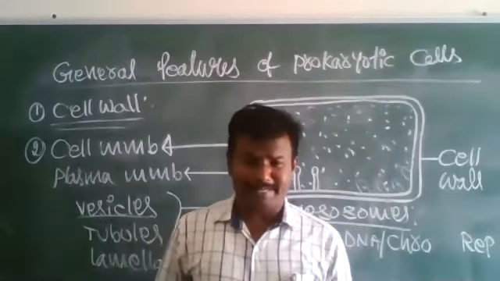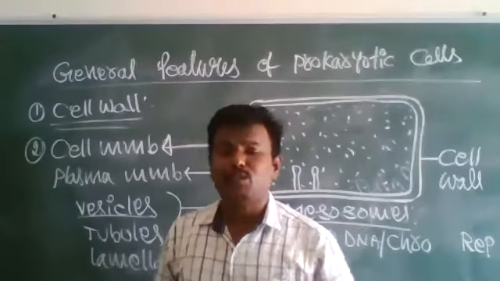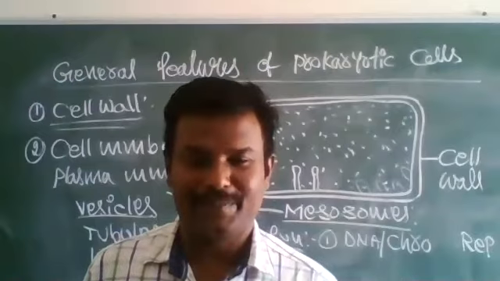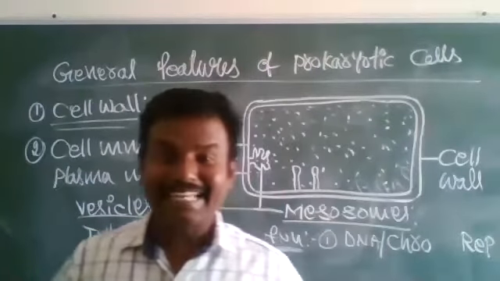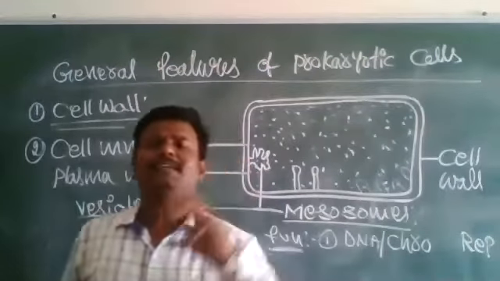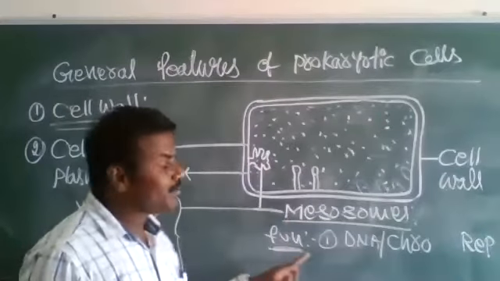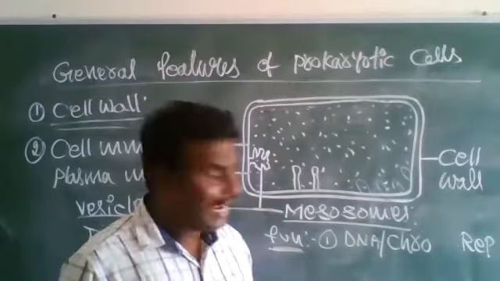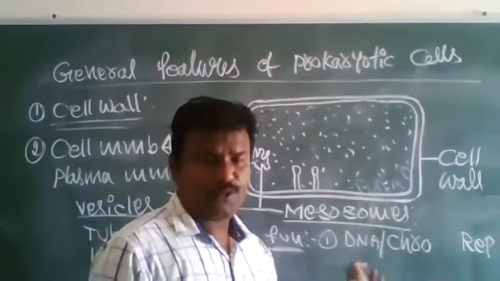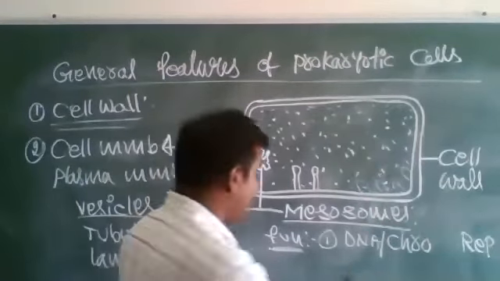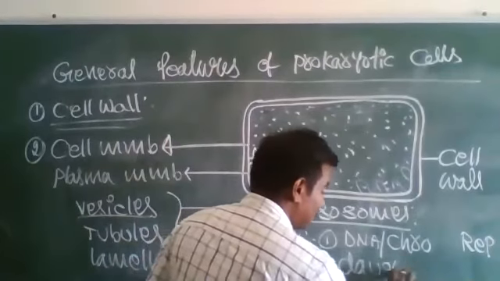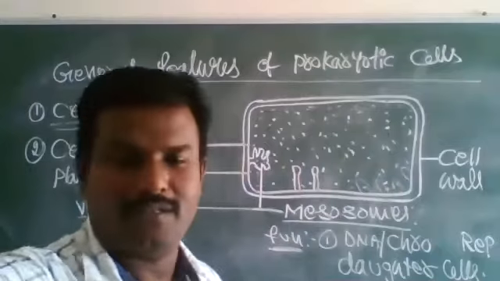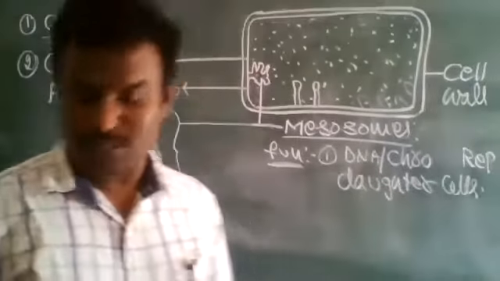On the chromosome, DNA is present. When the chromosome is replicated, ultimately DNA is also replicated. Replication means one DNA becomes two DNA, two DNA becomes four DNA. Replication is nothing but multiplication. The newly formed DNA is distributed to daughter cells. That is the first function of mesosomes.